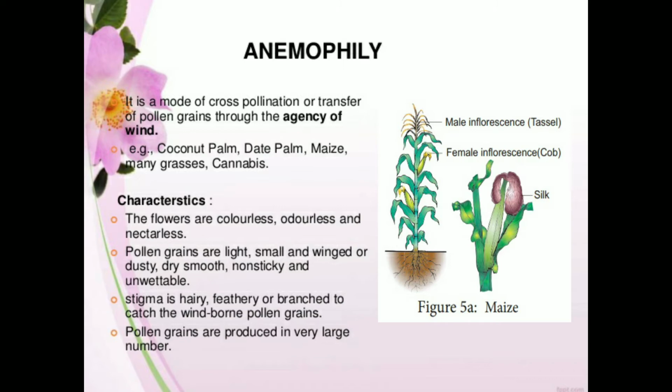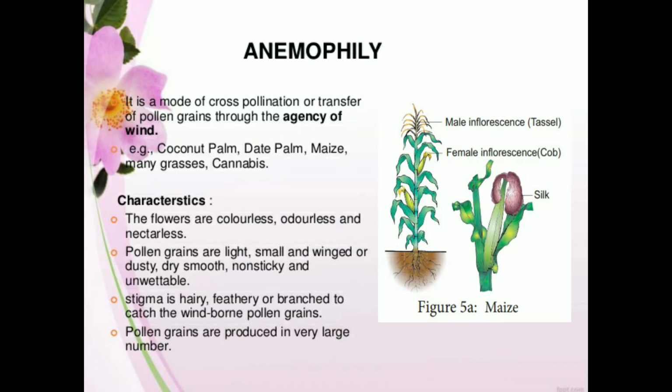Okay, so hence, in plants where pollination is done by wind, the flowers are colorless, odorless, and nectarless. Another thing, the pollen grains are light, small, and winged, or dusty, sometimes dry, non-sticky, and unwettable. Because of all these characteristics, pollen grains can flow with the help of wind, or breeze. Hence they are light, small, and sometimes winged.